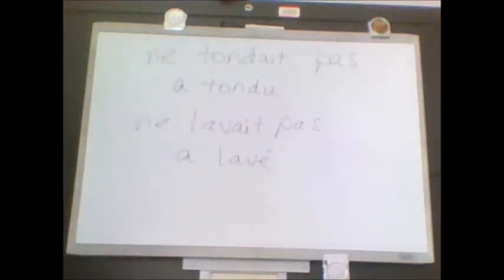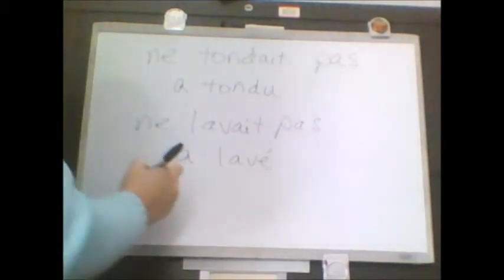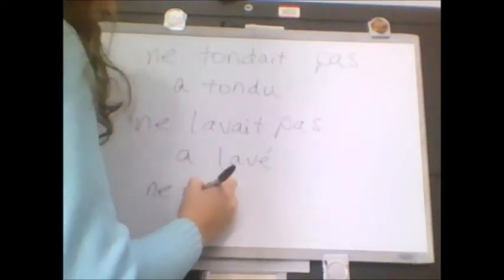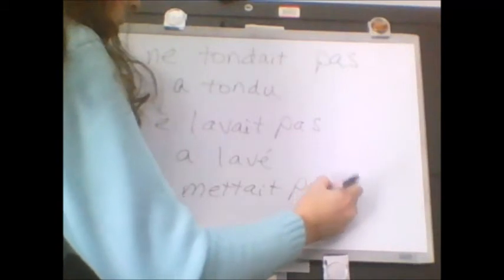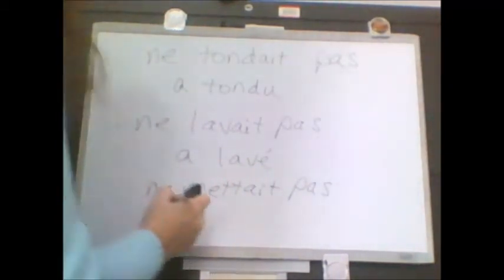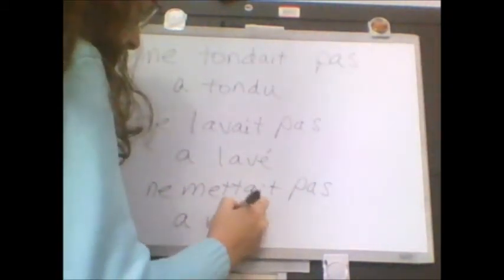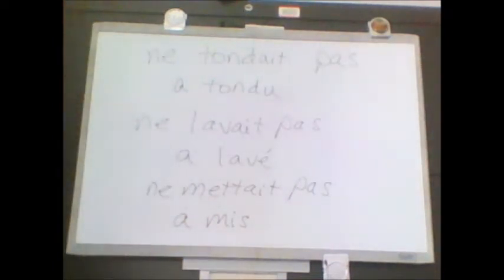Okie doke. Numéro 9. Ne pas mettre son costume. Mettre son costume, that's his suit. Normally he wouldn't wear it. He wouldn't put it on. Ne mettez pas son costume, but today we just did all these verbs, so of course it's il a mis son costume today. He did put it on.